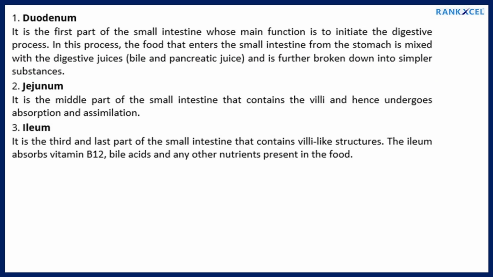Two. Jejunum. It is the middle part of the small intestine that contains the villi and hence undergoes absorption and assimilation. Three. Ileum. It is the third and last part of the small intestine that contains villi-like structures. The ileum absorbs vitamin B12, bile acids and any other nutrients present in the food.